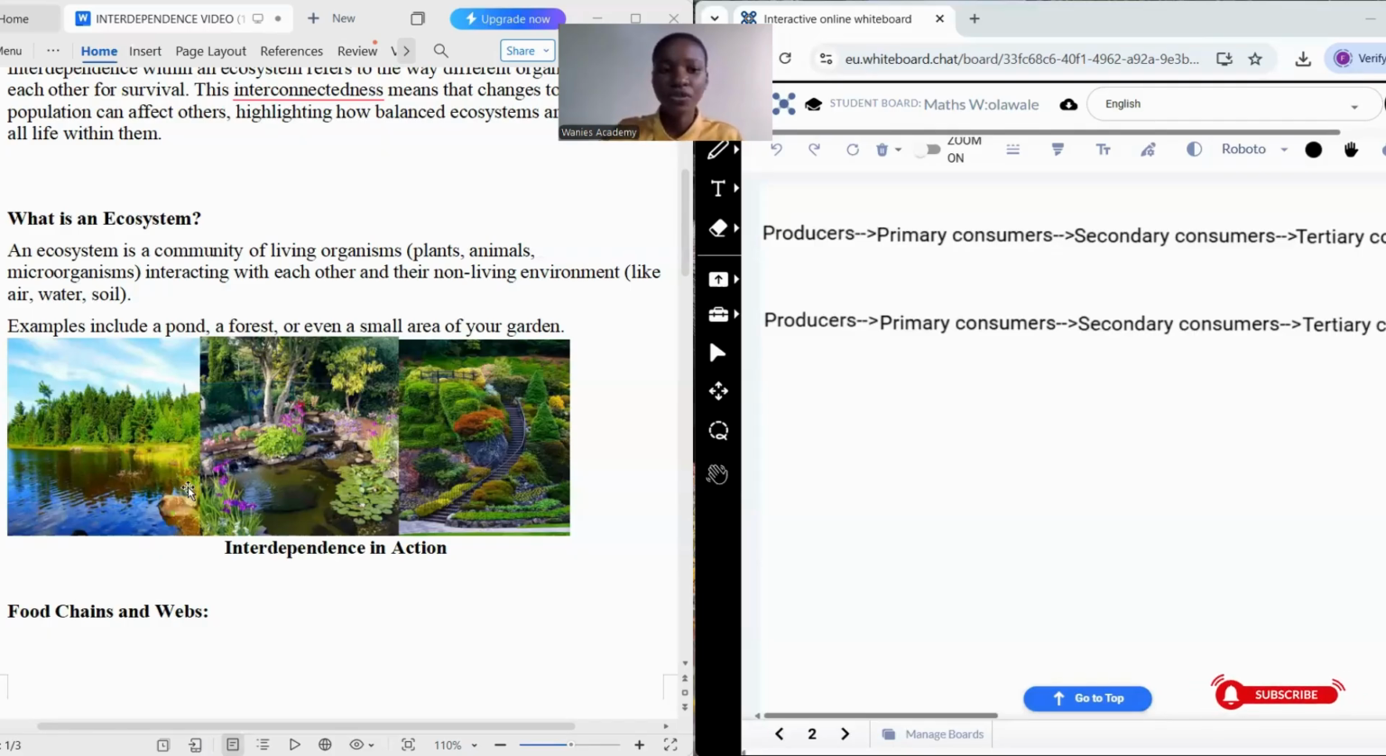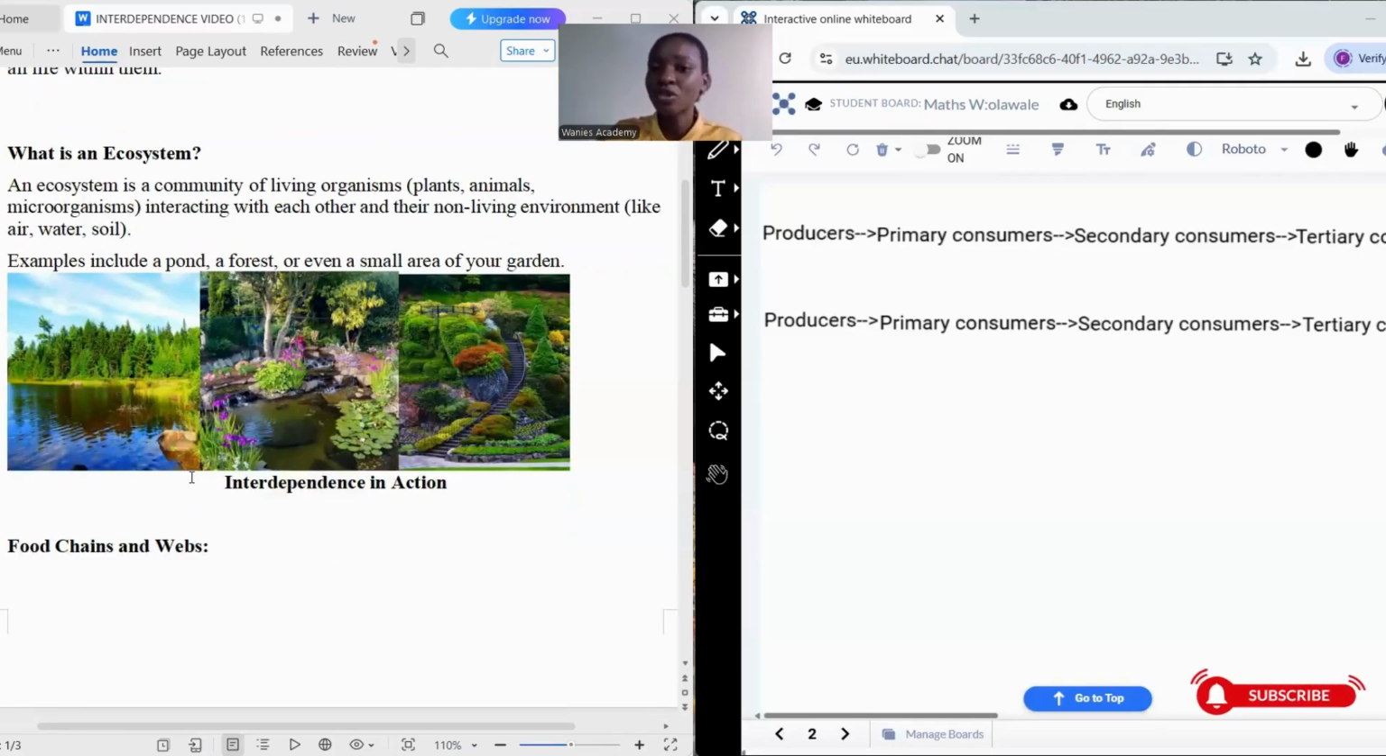So let's go further. In an ecosystem, talking about interdependence, there is something known as the food chain and the food web. Have you heard about these words before? Okay, it's fine. I will be explaining them to you.